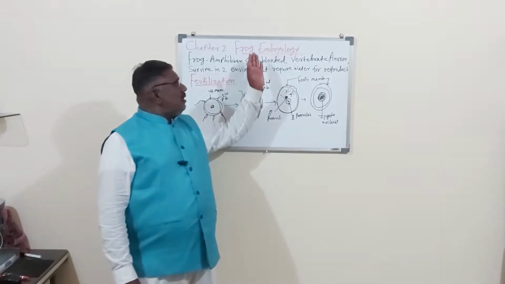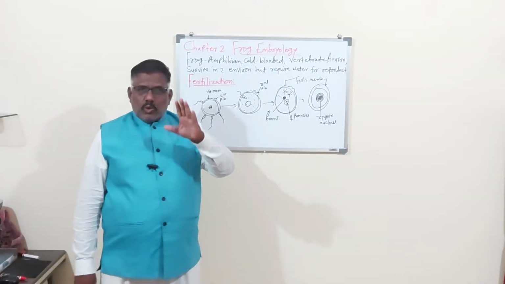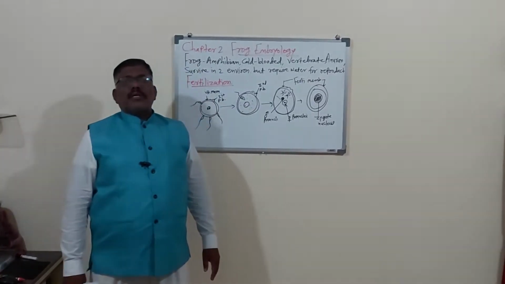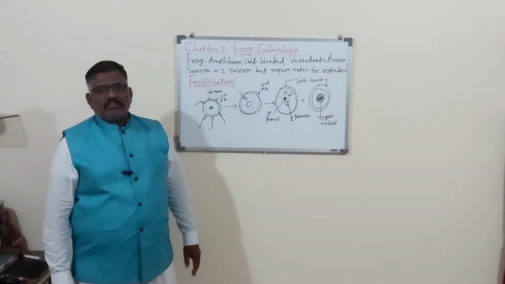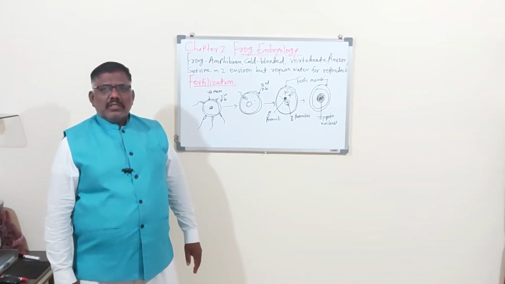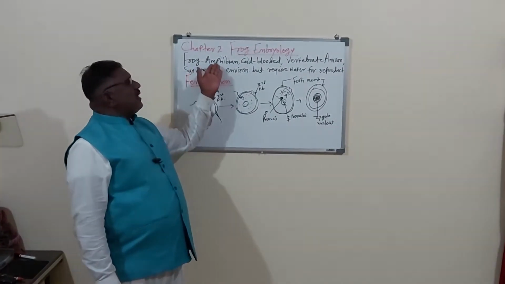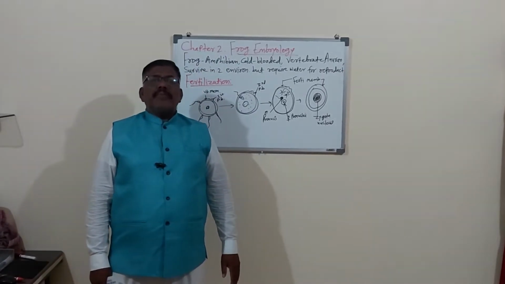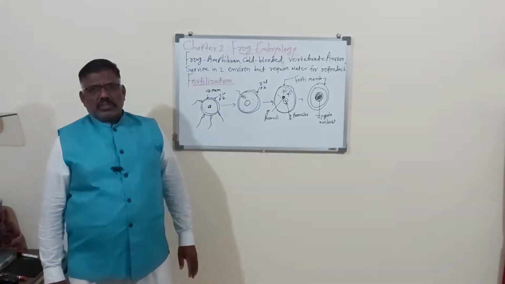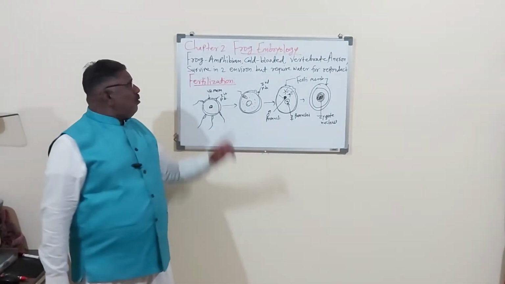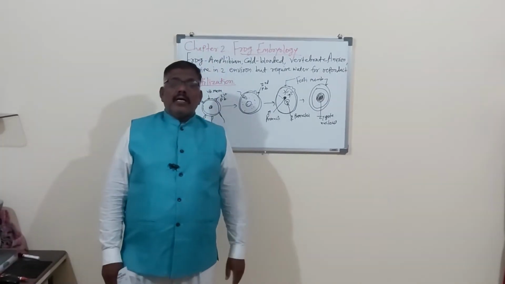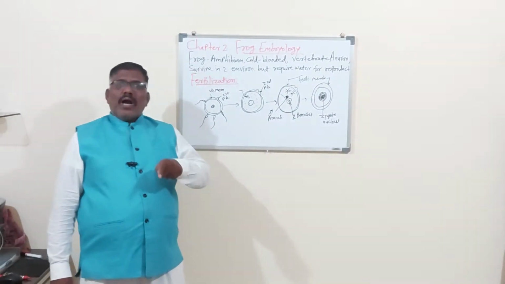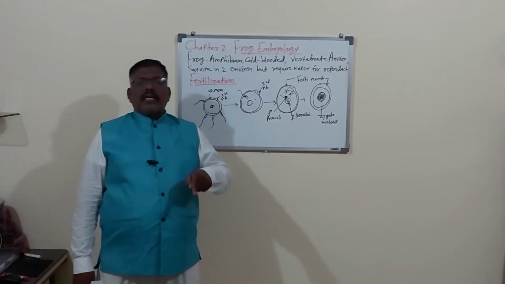When we are studying the frog embryology, we should know about the frog. What is the frog? If anybody asks you what is the frog, what is your answer? Dear students, you listen here. The frog is an amphibian animal, means it belongs to the class Amphibia. Now these amphibian animals have a dual mode or double mode of respiration. They can respire in water as well as on land also.